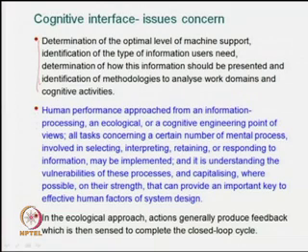Another issue is that human performance is approached from an information processing, an ecological, or a cognitive engineering point of view.